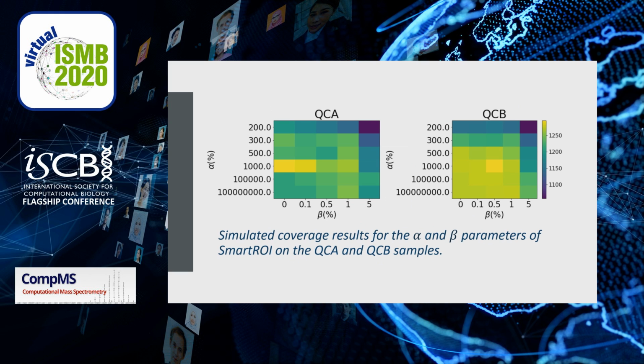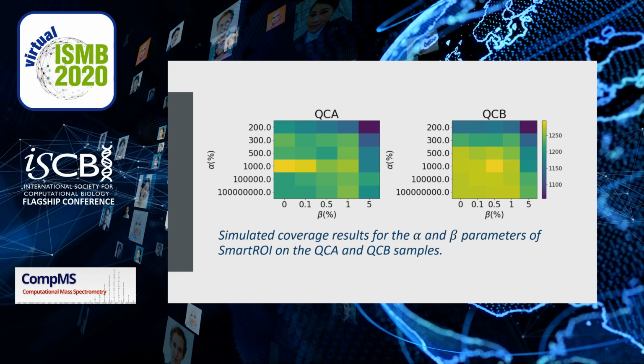We optimized SMART ROI in simulation and compared it to a standard top-N strategy. Two complex samples of serum, QCA, and beer, QCB, were used to seed the simulations. Performance was evaluated using coverage, the number of peaks that include one or more fragmentation events.